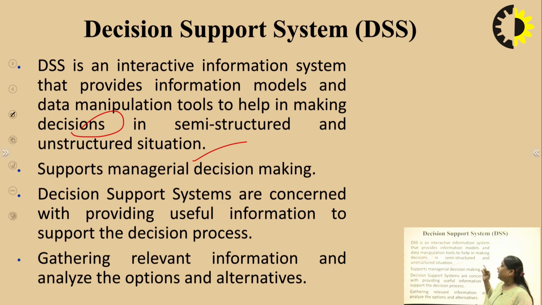So, it helps organizations by providing different data manipulation tools to help in making decisions on the basis of the data provided by the TPS and the reports provided by the MIS, that is Management Information System.